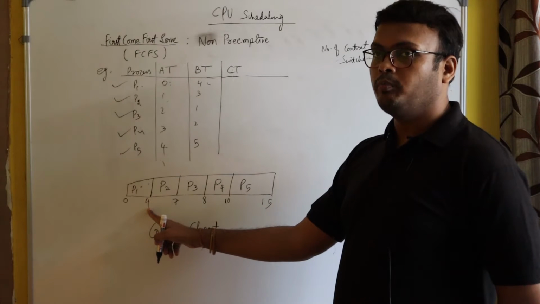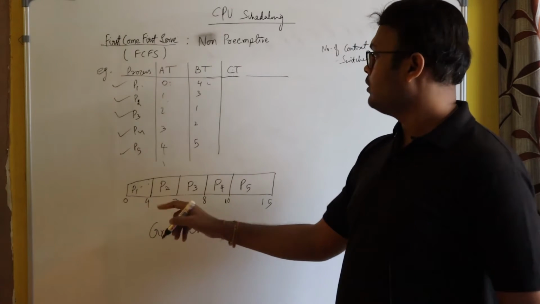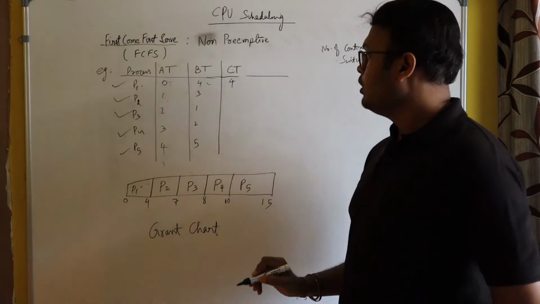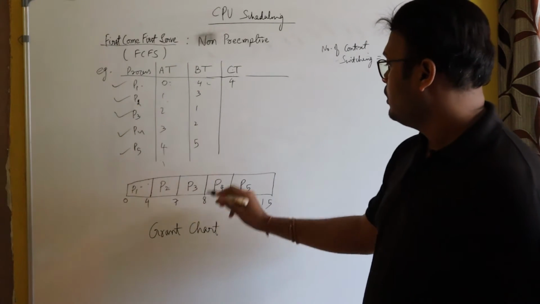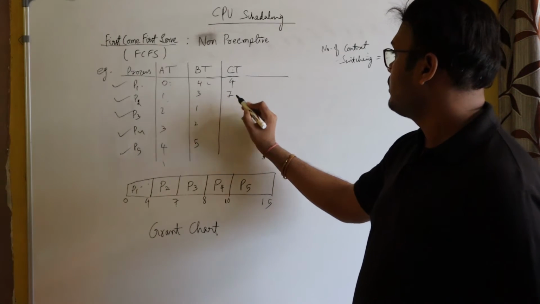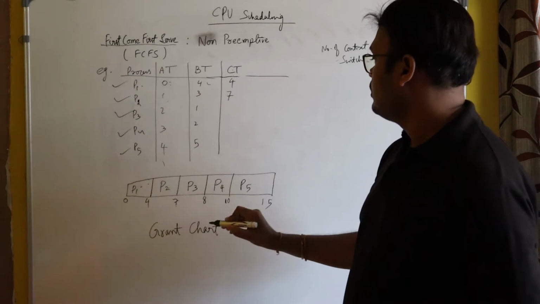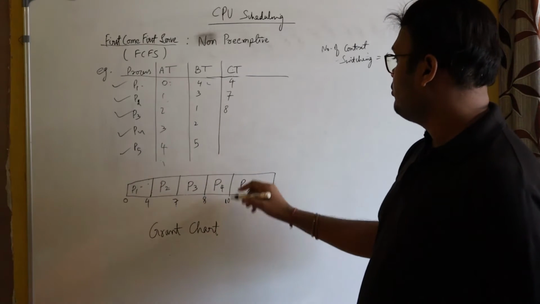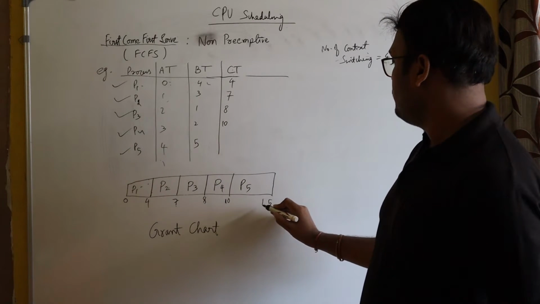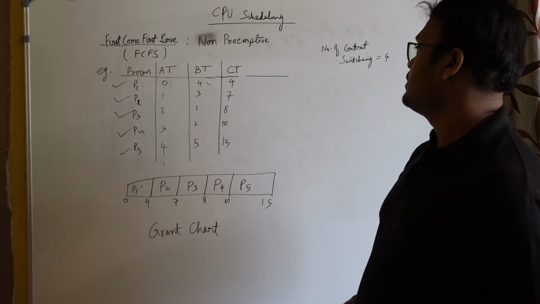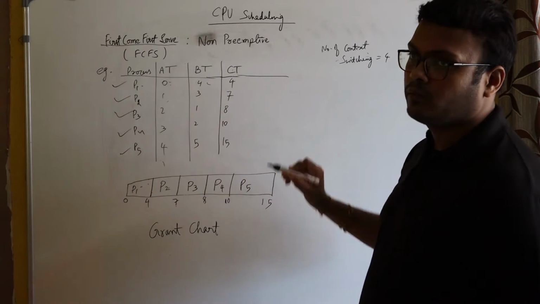The completion time of P1 is 4. P2 completed at 7 seconds. The completion time of P3 is 8. P4, 10. P5, 15. So these are the completion times of each process.